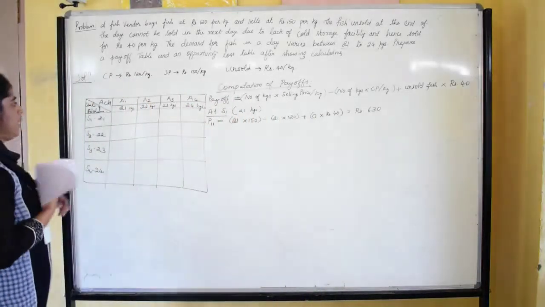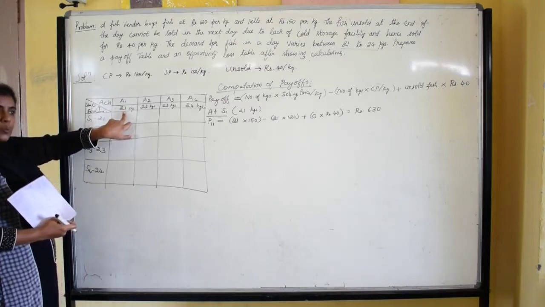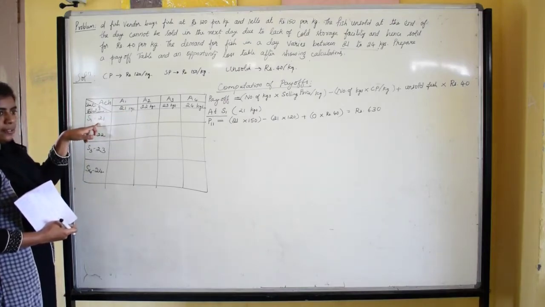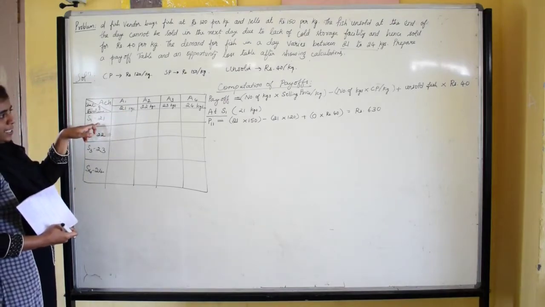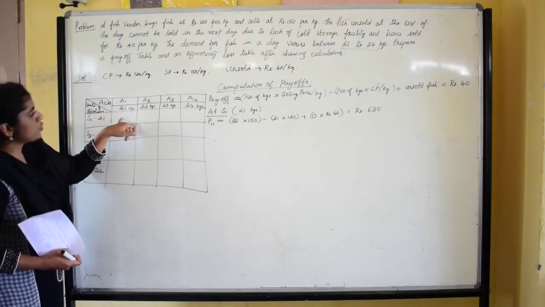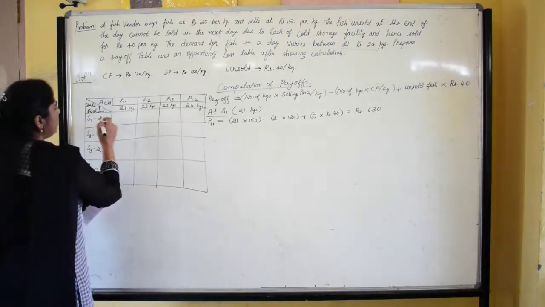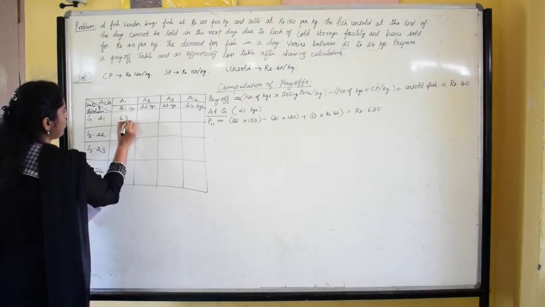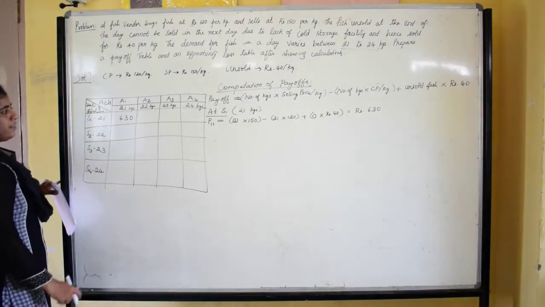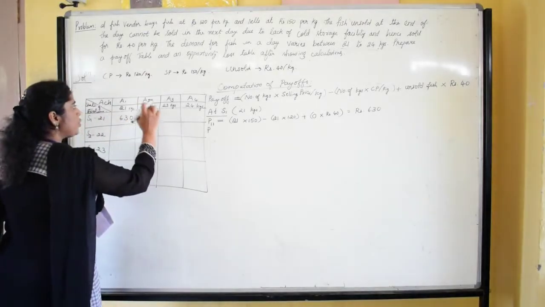So the payoff at first row, first column, the vendor has 21 kgs and the demand in the market is also for 21 kgs. So the payoff profit at first row, first column is rupees 630. Then I will write the value here. It is rupees 630.